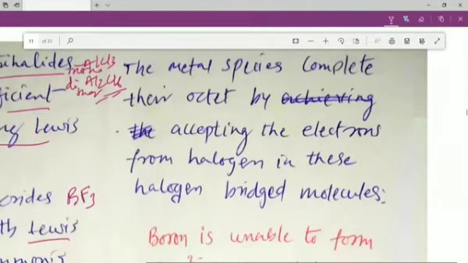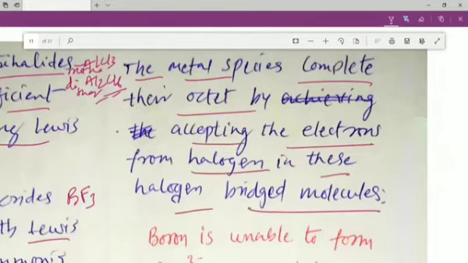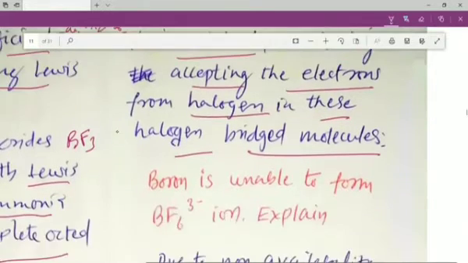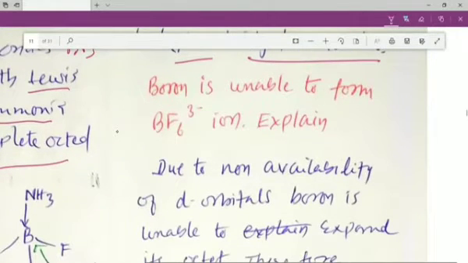Yes, sir. Thank you. The metal species complete their octet by accepting the electrons from the halogen in this halogen bridged molecule. So aluminum or the other halides complete or achieve their octet by making the dimers.